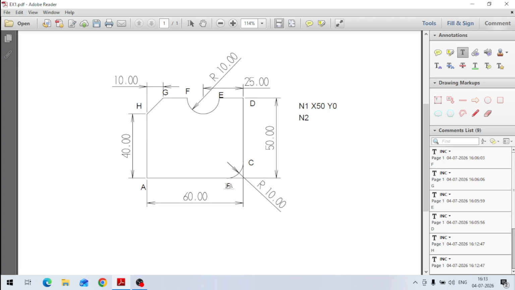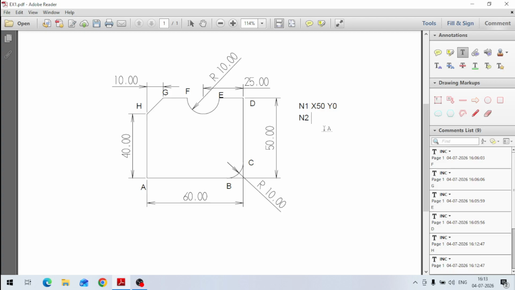Now I have to cut this radial profile from point B to C. What are the final coordinates of the C point? C point is x is 60 and y is 10. And because 10 is radius, so y point will be 10 here.